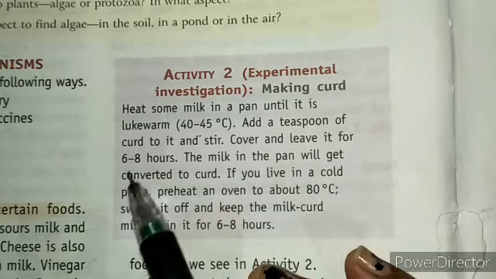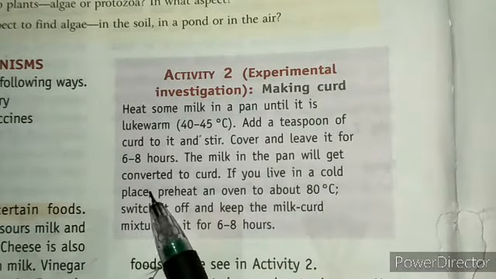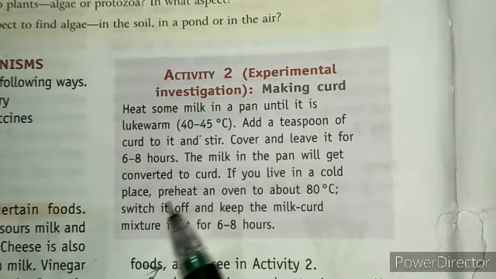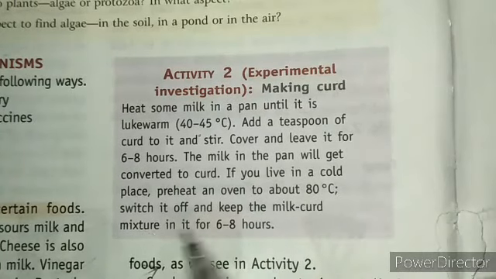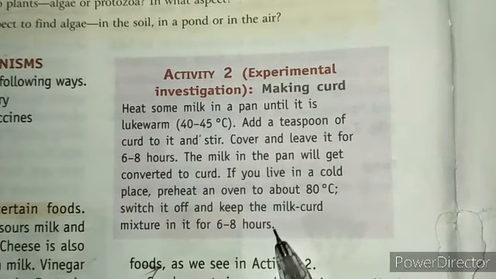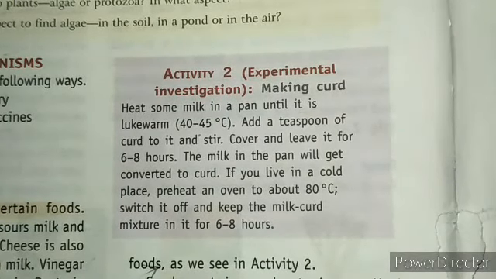Cover and leave it for 6 to 8 hours. The milk in the pan will get converted to curd. If you live in a cold place, preheat an oven to about 80 degrees Celsius. Switch it off and keep the milk curd mixture in it for 6 to 8 hours.